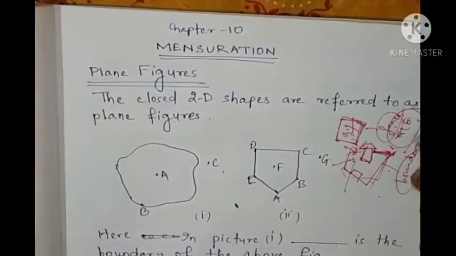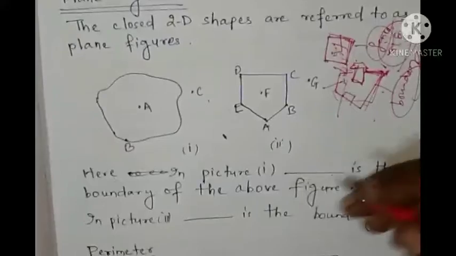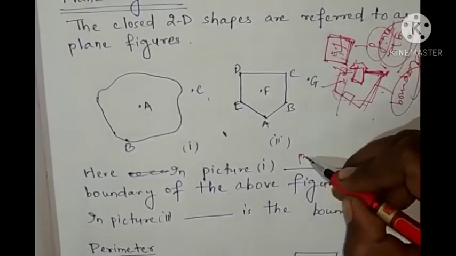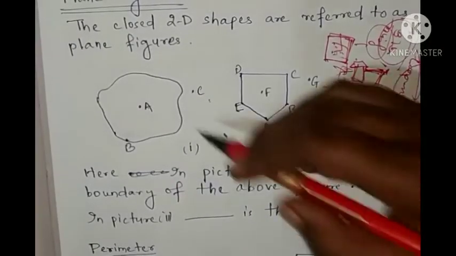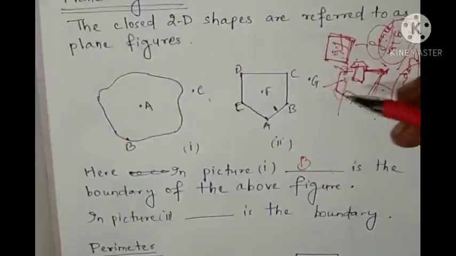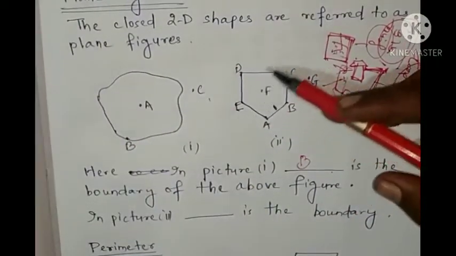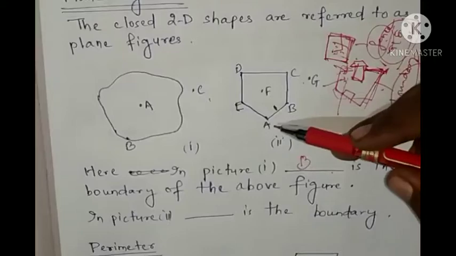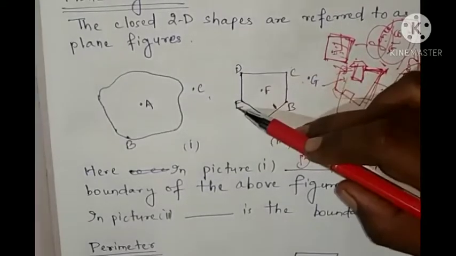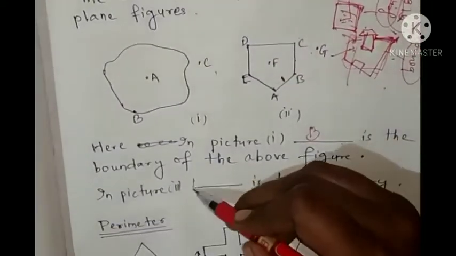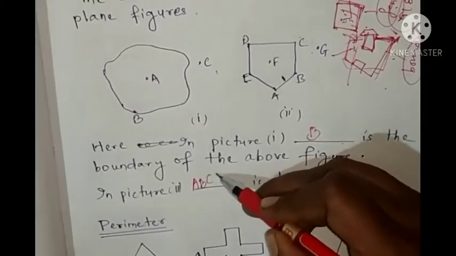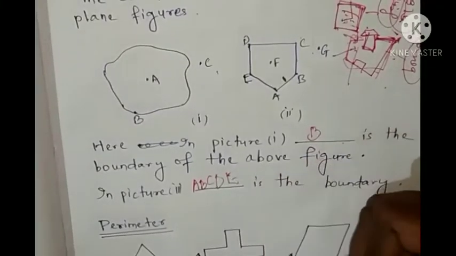So what will you write? Here you can write B. B is the boundary. This whole is B. So here look at this picture. Which is the boundary? Here A, B, C, D, E. So the boundary is A, B, C, D, E.